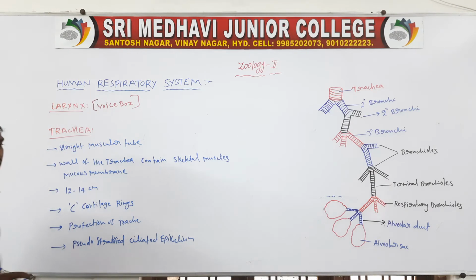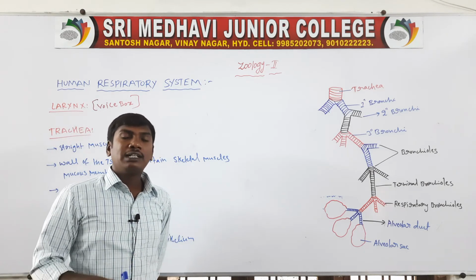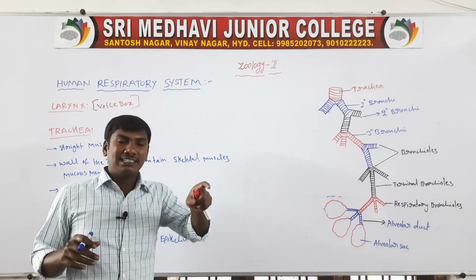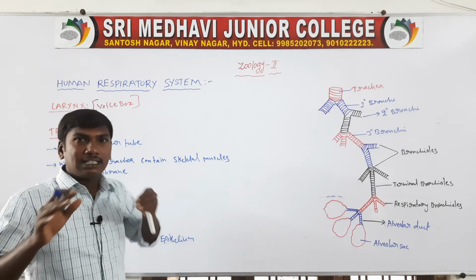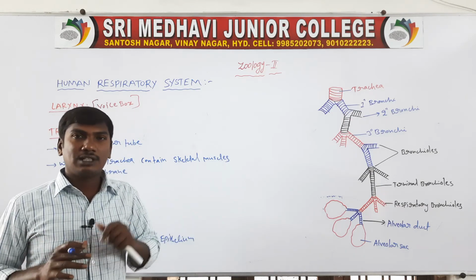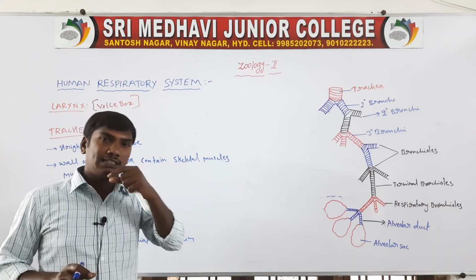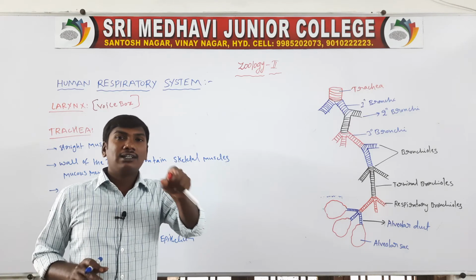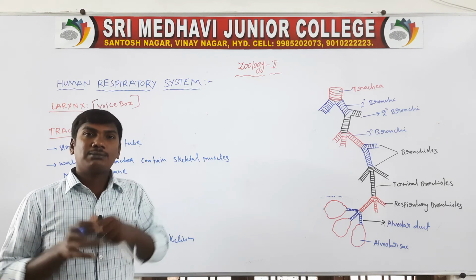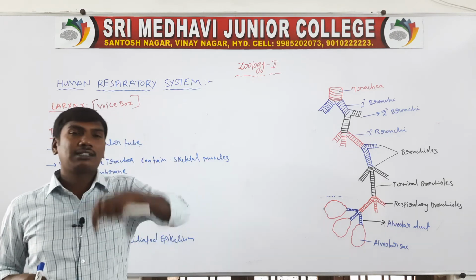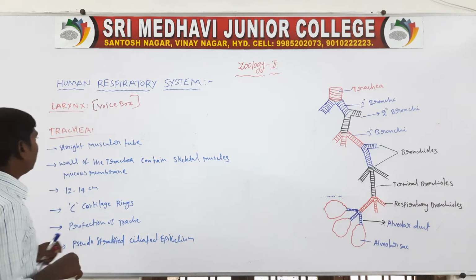So these are the trachea. The trachea is a straight muscular tube. The wall of the trachea contains skeletal muscles and mucous membrane. The length of the trachea is 12 to 14 centimeters. The trachea is formed by the C-shaped cartilaginous rings, which protect the trachea. The inner side of the trachea is covered by the pseudo-stratified ciliated epithelium.